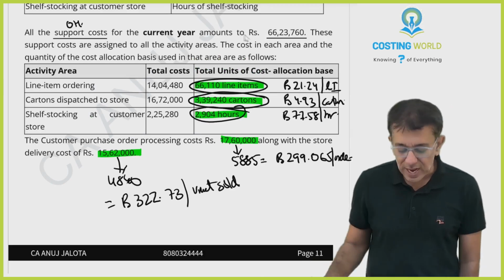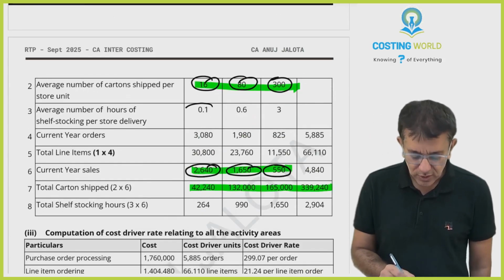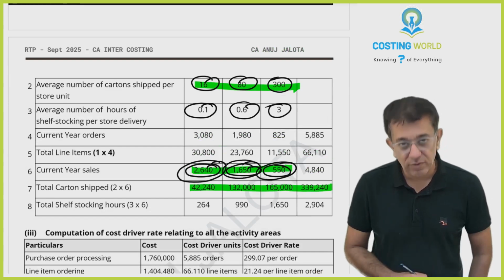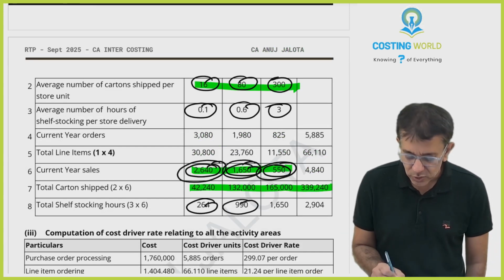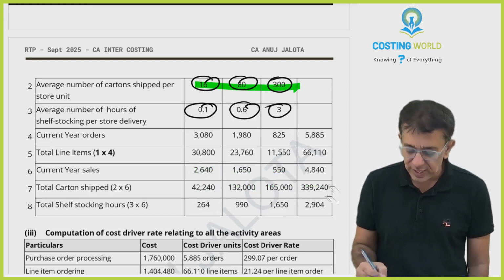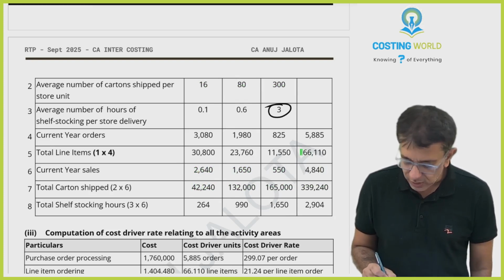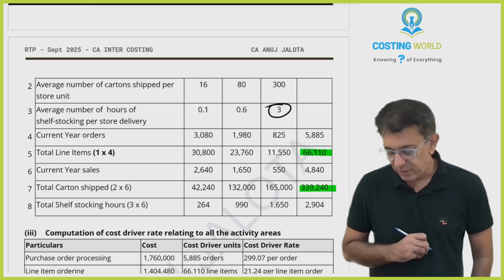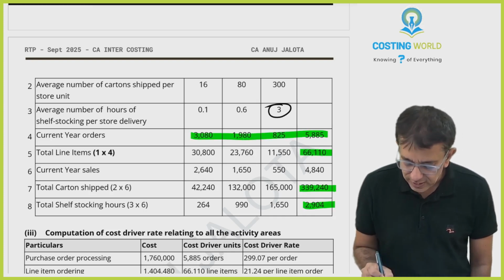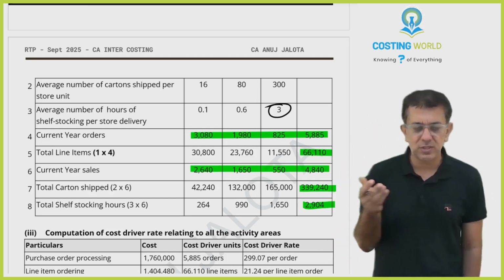Again, I have done that extra over here, although not in hours. Shelf stocking hours per store delivery multiplied by number of units delivered. Then if you multiply, that should give you this particular data, 2904. So I have just tried to give you all the breakups as such. I gave you the breakup of total line items. You have the breakup of this. You have also got the breakup of this. And this data and this data, you already had from the first table, number of orders and current year sales.